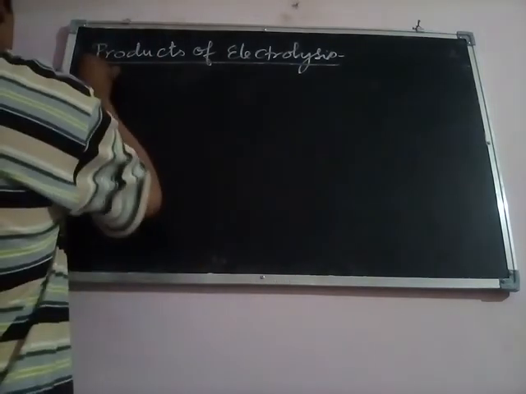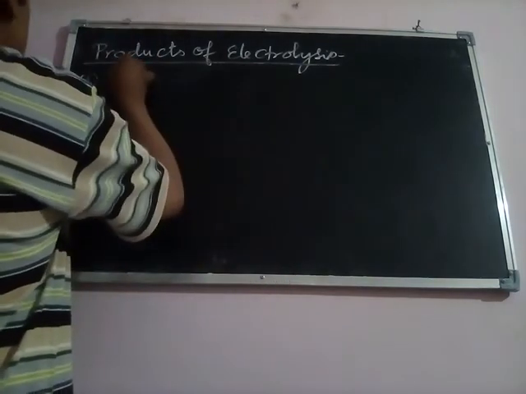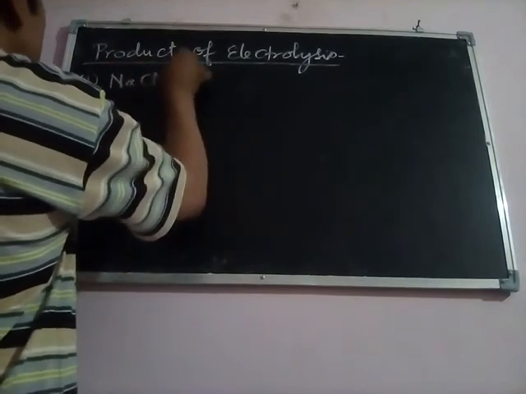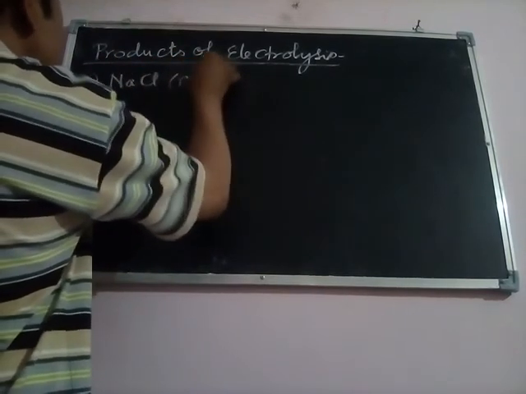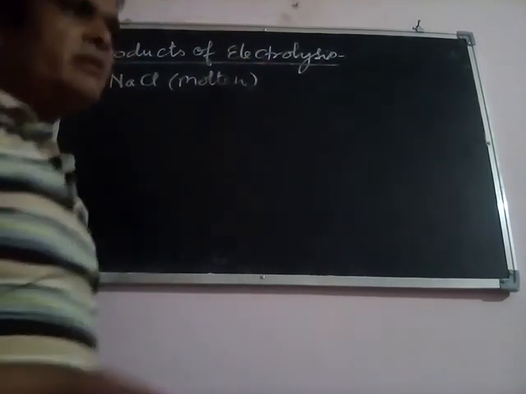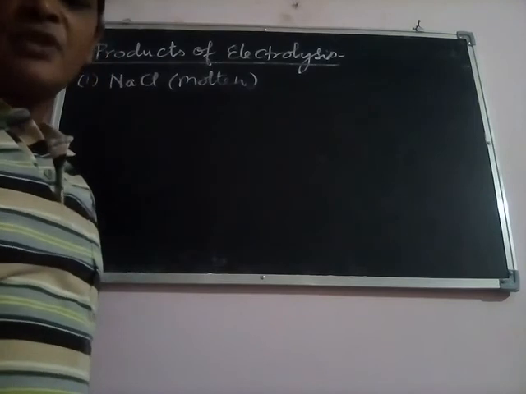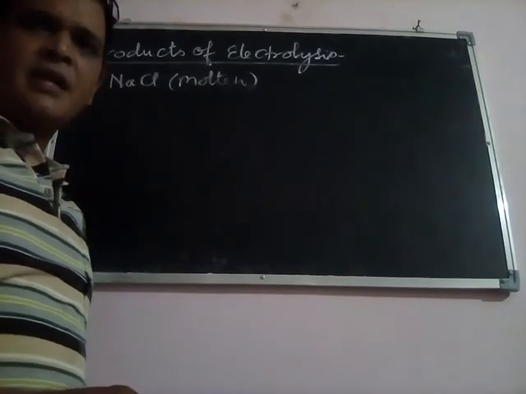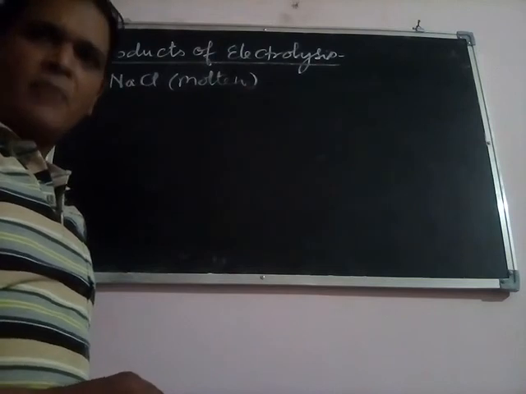First of all we will see the product of electrolysis of molten NaCl. In case of molten NaCl, we all know very well, either we can take the aqueous solution of NaCl, or we can take only NaCl, molten NaCl.